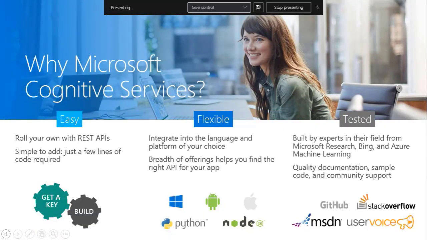It's very easy to use because they have REST APIs, so we don't have to start coding from scratch. You just create the service, grab the key, and start using it to build AI applications. It's very flexible, and we can easily integrate it with the languages and platforms of your choice.